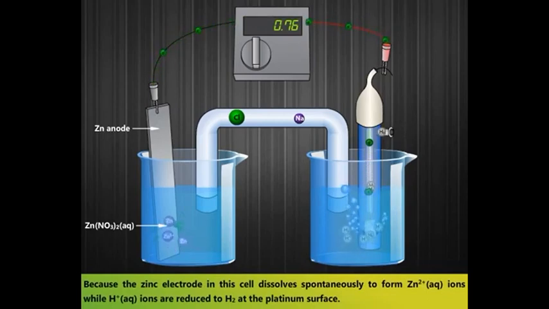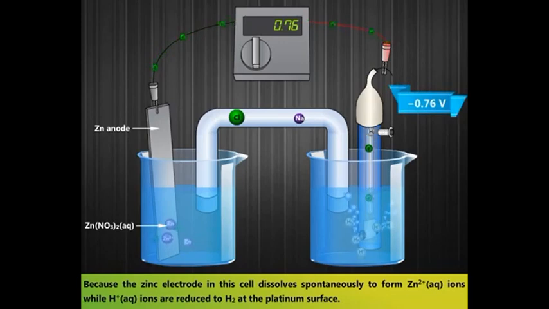Because the zinc electrode in this cell dissolves spontaneously to form Zn2 plus aqueous ions, while H plus aqueous ions are reduced to H2 at the platinum surface. The standard electrode potential of Zn2 plus by Zn couple is minus 0.76 volt.